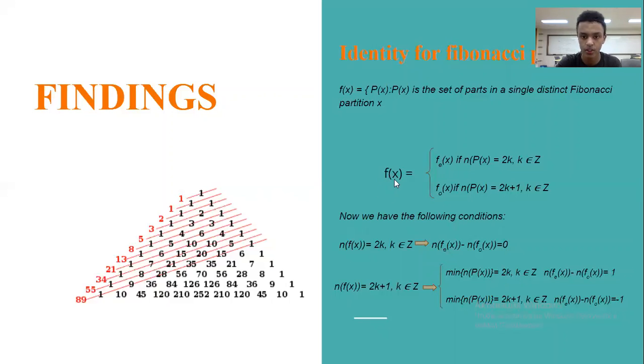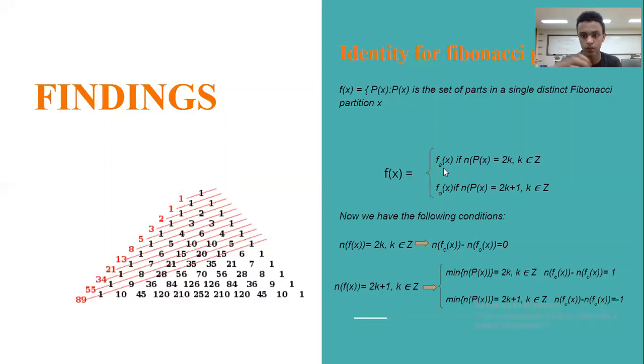Starting from f of x, we further classify two types of functions. The first one is f even of x, which is f of x when the number of parts p of x, meaning the length of each element, is even. For example, going back to the first example, f of 3 is a set containing 3 and a set containing 2 and 1. But the set containing 3 is not even in length, while the set containing 2 plus 1 is. So we just pick those with even lengths. So f even of 3 will be 1 because we cancel the set containing 3 since it is not even.